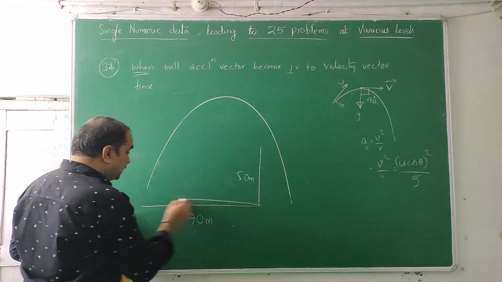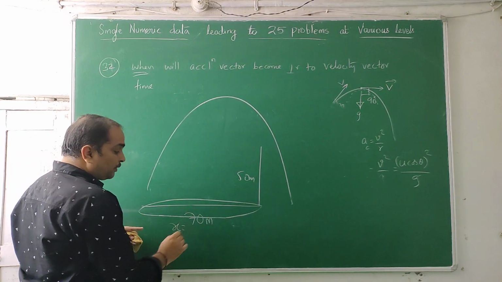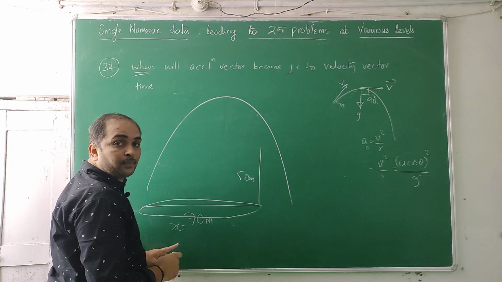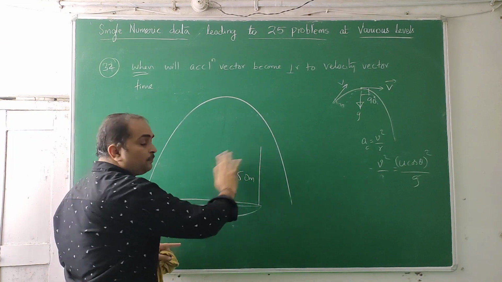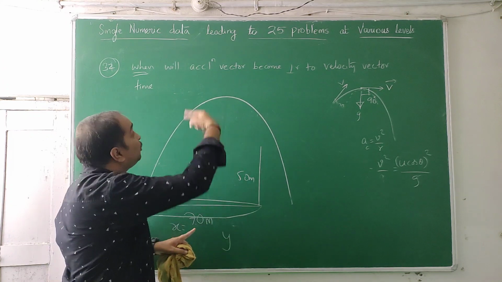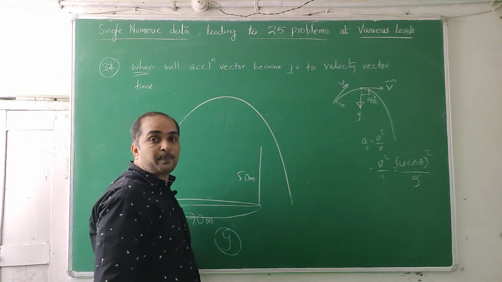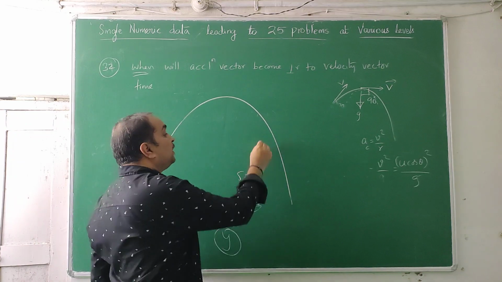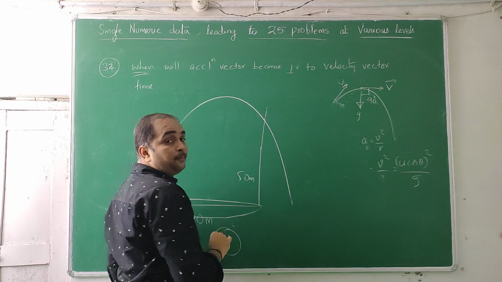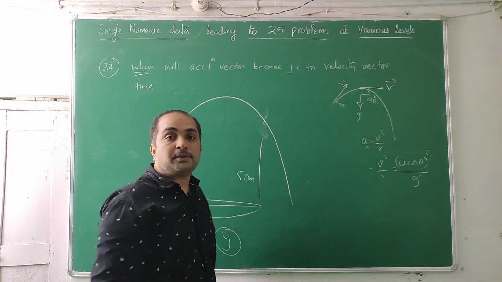So for this distance, you take it as x and calculate y for it. Don't worry about this y, this is superfluous data. Find y for this x. I already told you just before this bit. That y should come less than this 50. If it comes less than 50, the projectile is going to hit it. If it comes more than 50, then the projectile passes without hitting it.